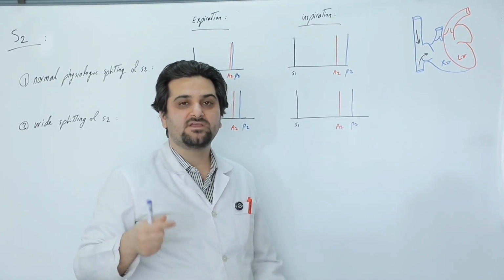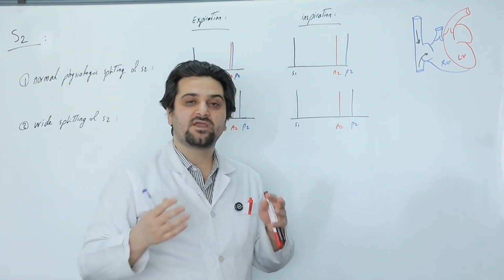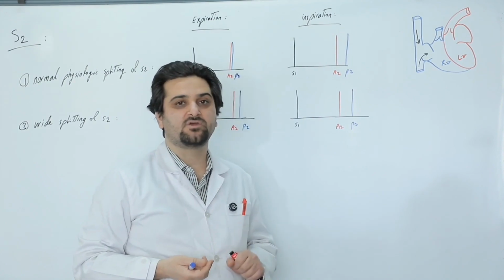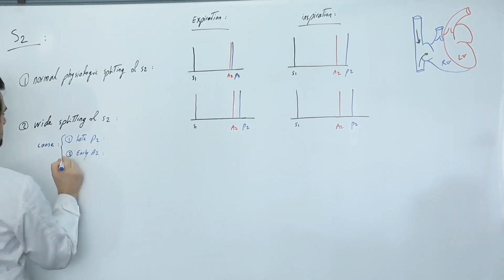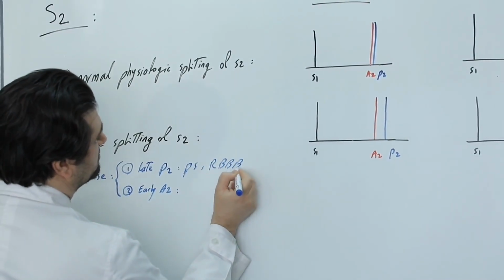Two main factors can cause wide splitting of S2: anything that either delays right ventricular emptying or causes the left ventricle to empty much faster. Pulmonary stenosis, right bundle branch block, pulmonary hypertension, and VSD are examples.